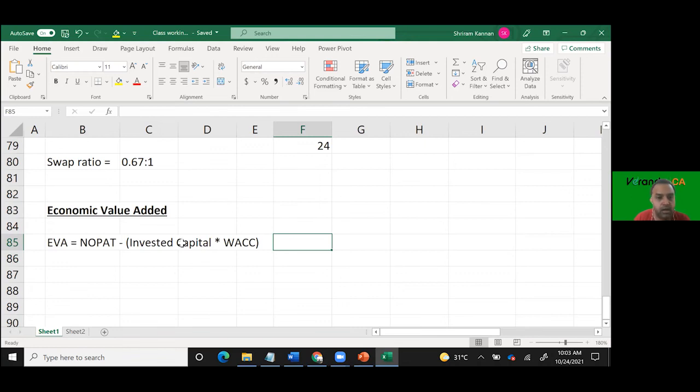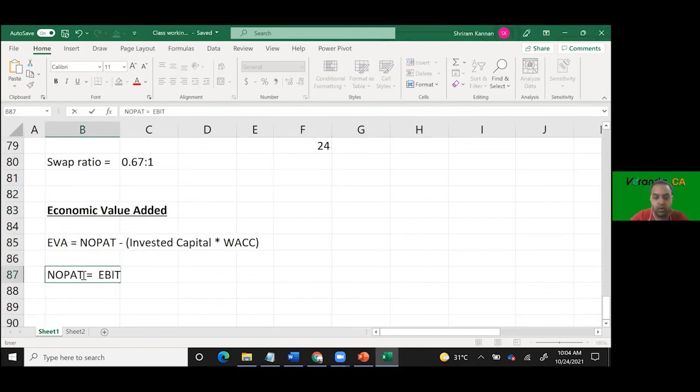Invested capital, how much money you invested, into weighted average cost of capital. That is on one side. NOPAT is on another side. NOPAT stands for net operating profit after tax. NOPAT is EBIT into 1 minus taxation.